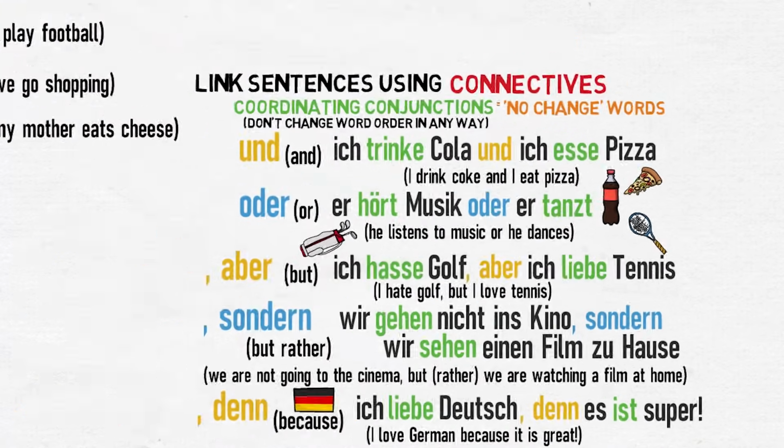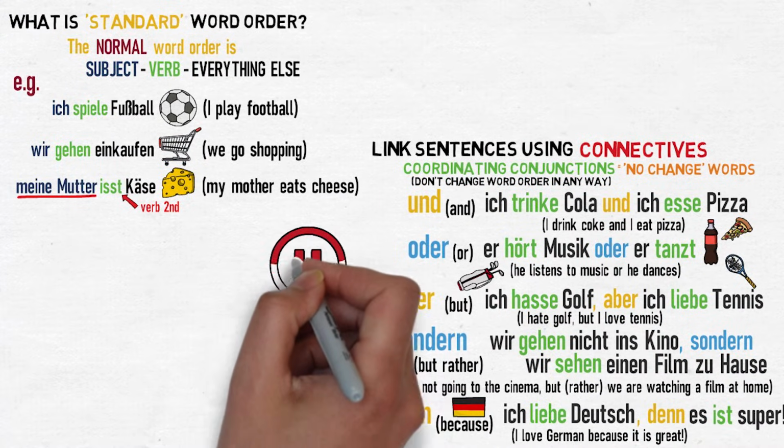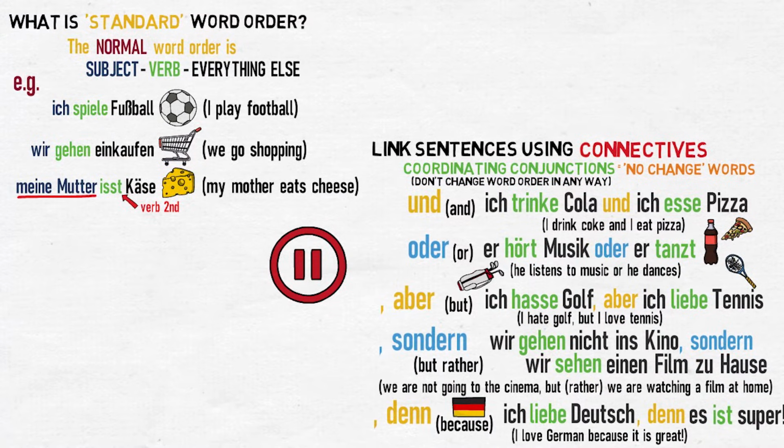So, that's how basic word order in German works. It's a good idea to pause the video now to have another look over the default word order, subject, verb, everything else, and the coordinating conjunctions or no-change words that we've covered, and enjoy putting these into practice and extending your sentences.